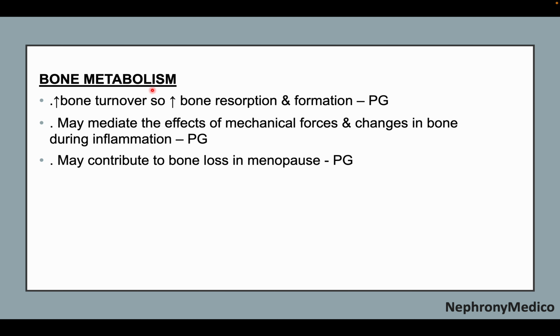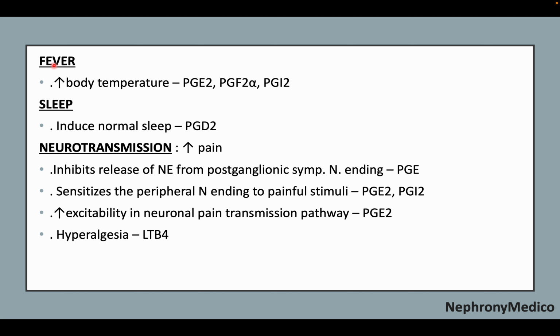Now, in bone metabolism, there is increased bone turnover, so increased bone resorption and formation caused by prostaglandins, which may mediate the effects of mechanical force and changes in the bone during inflammation and may contribute to bone loss in menopause. In the case of fever, there is increased body temperature by prostaglandin E2, F2 alpha and I2. Prostaglandin D2 induces normal sleep, and neurotransmission includes an increase in pain, where there is inhibition of the release of the